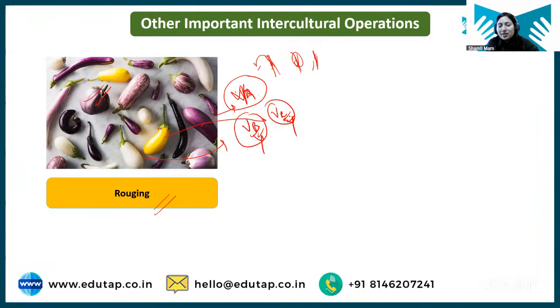And sorting and grading is done when you have got all the brinjals for sale, and now you are sorting which brinjal is of good quality. So you are sorting and grading them based on the product that you have received. Clear? So sorting and grading is post-harvest management, basically. It comes in for post-harvest management.